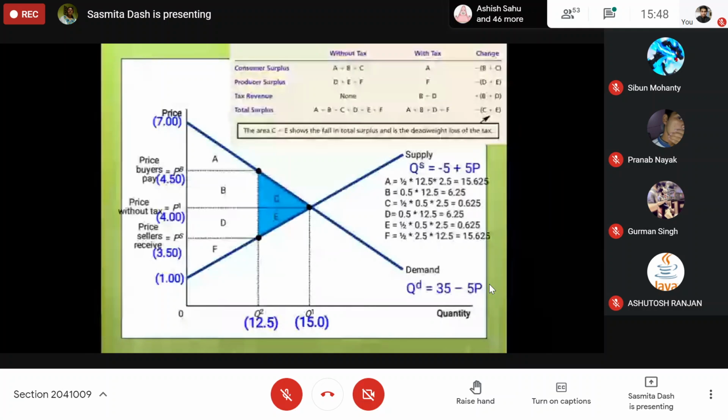Without tax there was no government revenue, now zero. Government is getting just D, a gain of D. What about total surplus? Initially total surplus was D plus E, now D plus F.